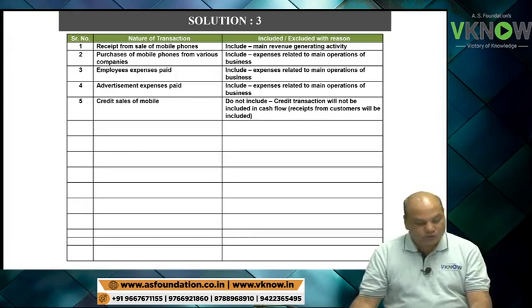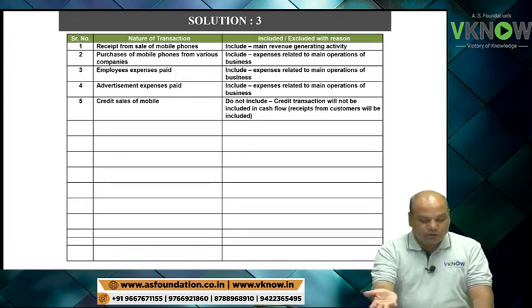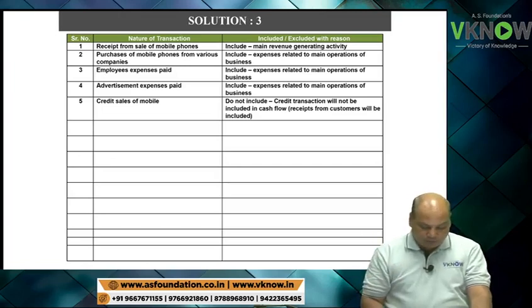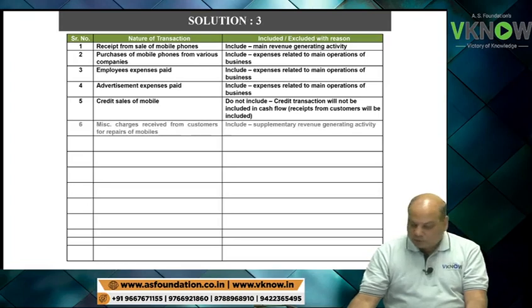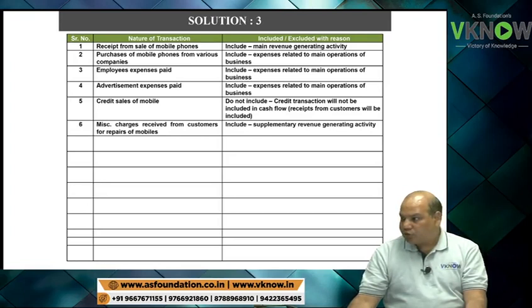Everybody, come on, sixth one: miscellaneous charges received from customers for repair of mobile. So the answer for this would be include. This is also related to your operating activity only. So write down supplementary revenue generating activity.